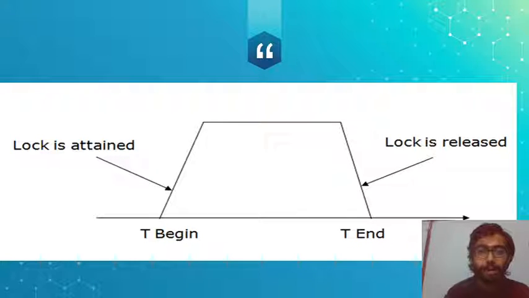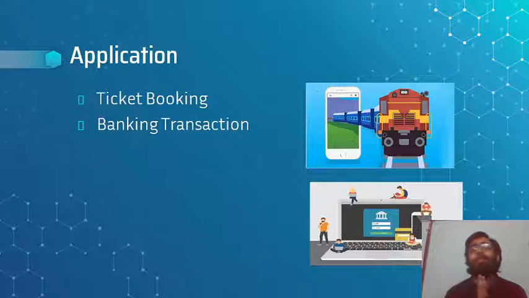So here is an image plotted with time on the x-axis. From time t to some time t dash, it is trying to acquire the locks, and for some time it reads data and performs some operations, and in the shrinking phase it releases all the locks which were acquired in the growing phase. So this was the basic concept of two-phase locking.